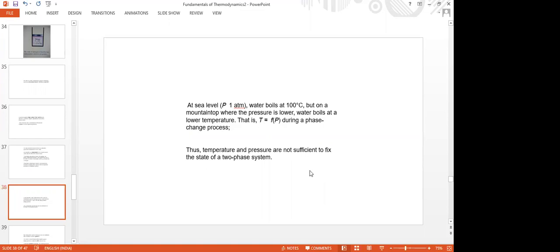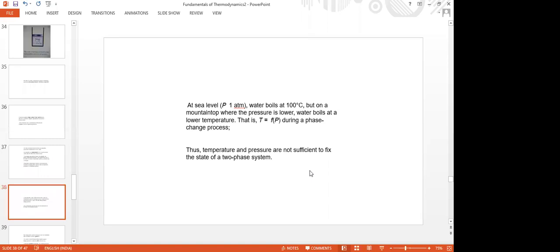Say for example, in the steam case, once water is converted into steam, there will be two phases. One is liquid water, and another is gaseous water, which is steam. So there, the temperature and pressure are dependent.